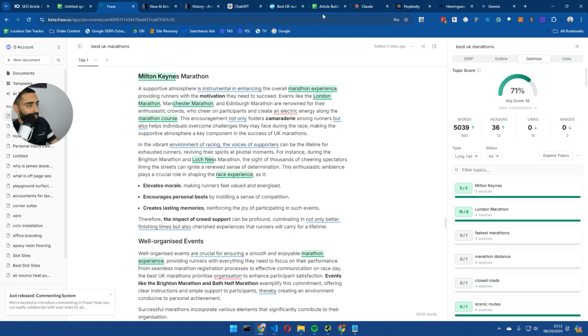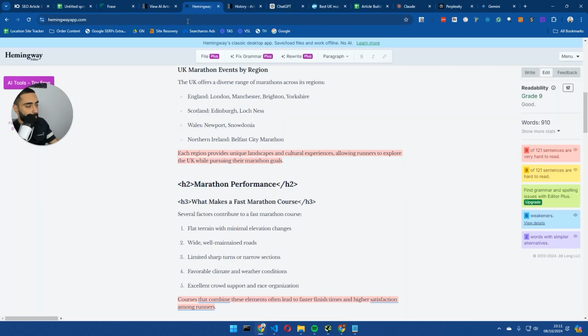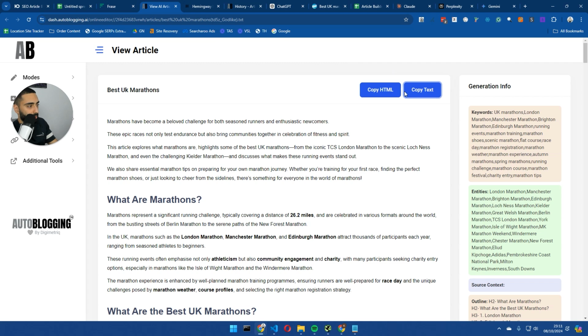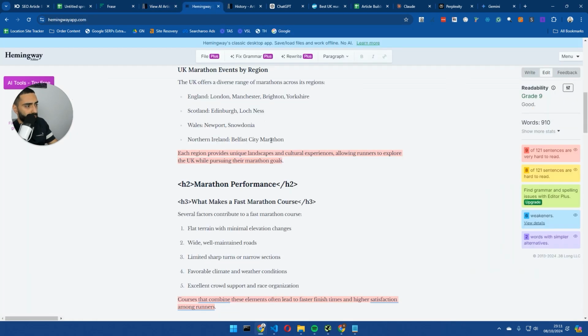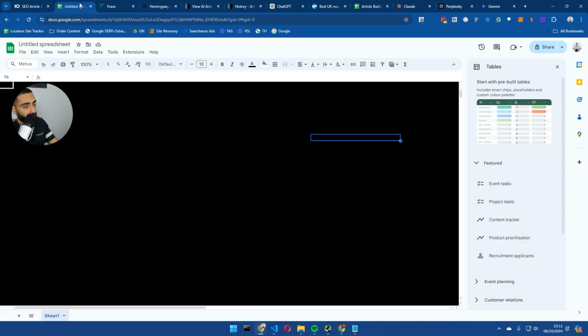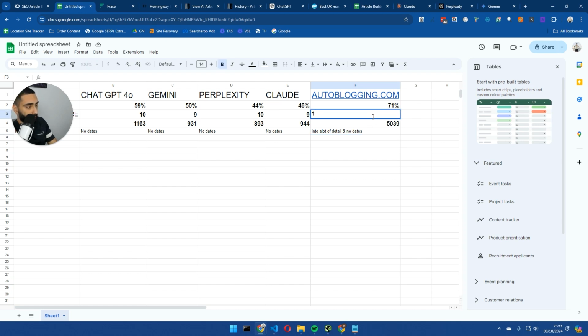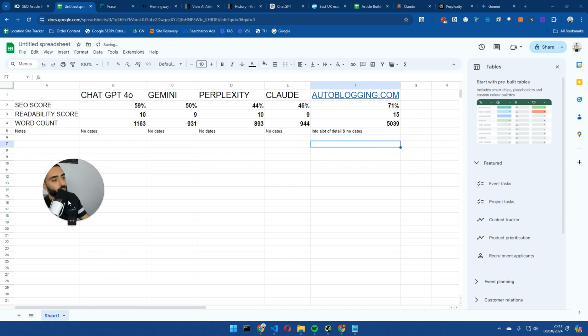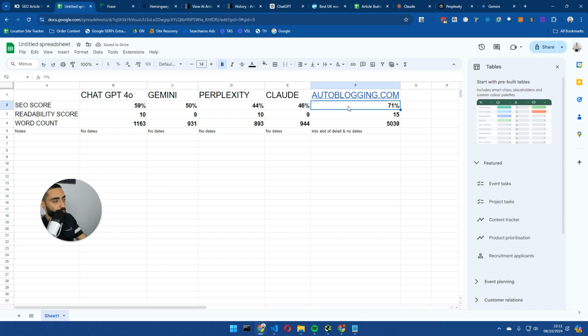Now, let's take a look at the readability score. If I go back to Autoblogging, copy that, and paste it, the grade is 15. So from a readability point of view, it can definitely be improved. But I think overall, it's definitely worth the extra couple of pounds or few extra dollars to get that 71%, because no other ones even came close.